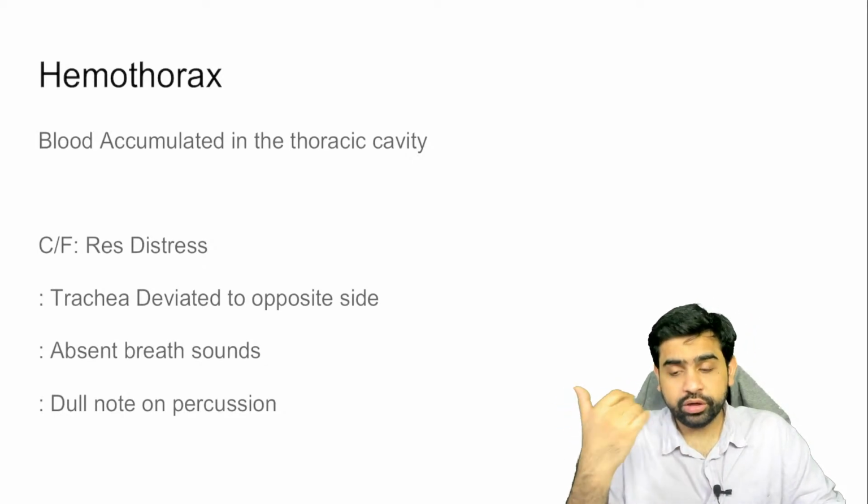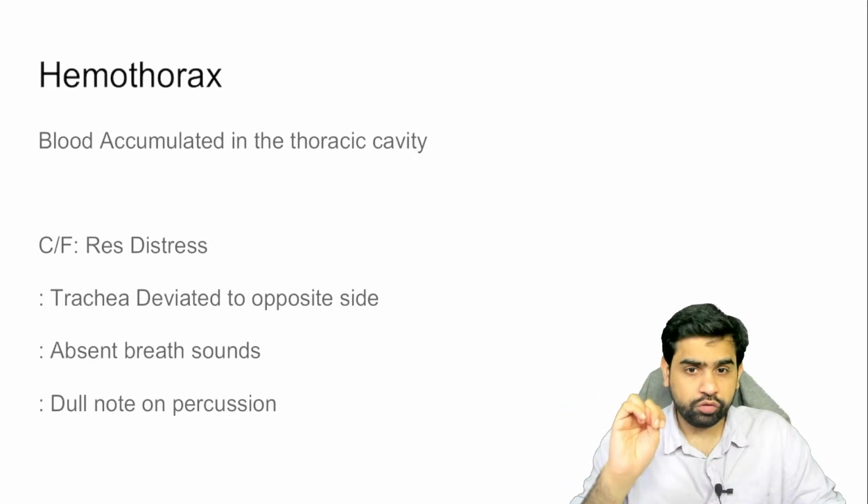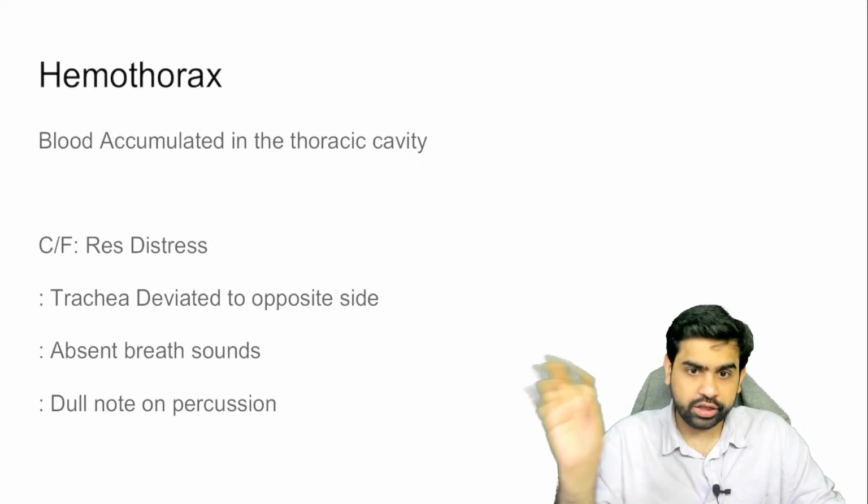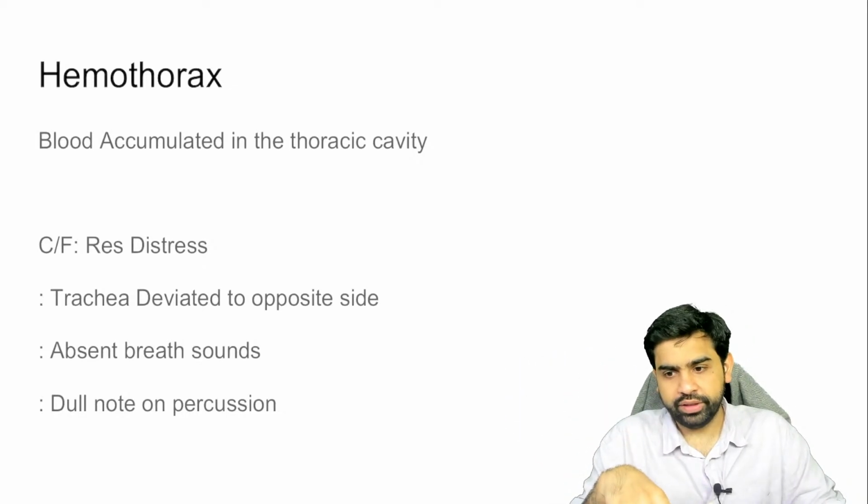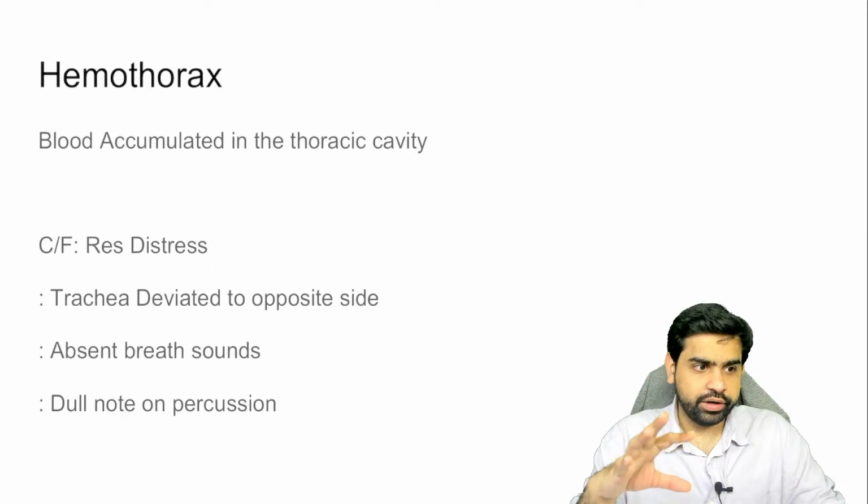Now, moving on to the thoracic trauma. In the thoracic trauma, the two things which you really need to understand are the hemothorax and the pneumothorax. Now, how do you distinguish between them? Very simple, but I'll just cover it over here.